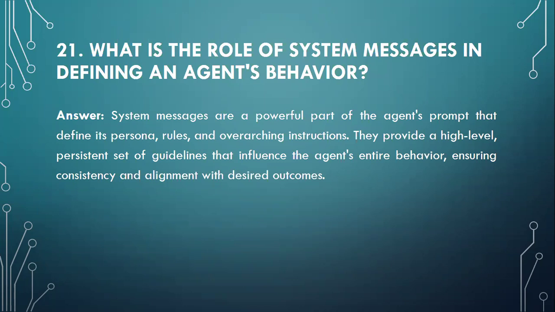What is the role of system message in defining an agent's behavior? System messages are a powerful part of an agent's prompt that define its persona, rules, and overarching instructions. They provide a high-level, persistent set of guidelines that influence the agent's entire behavior, ensuring consistency and alignment with desired outcome.